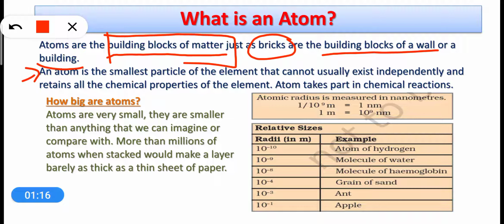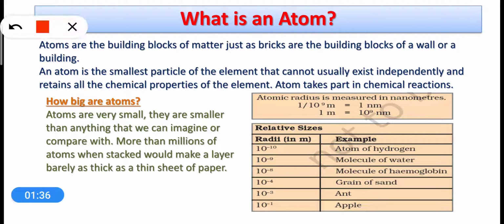Now we talk about the definition. An atom is the smallest particle of the element that cannot usually exist independently and retains all its chemical properties of the element. So let's understand this definition more clearly. First thing, they are the smallest particle of the element. Suppose we take an element iron and we keep on breaking it, then the smallest particle that we will reach will be the atom.